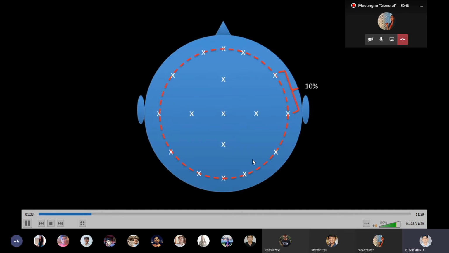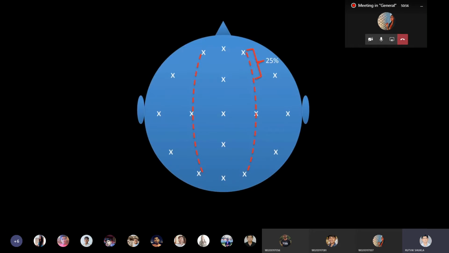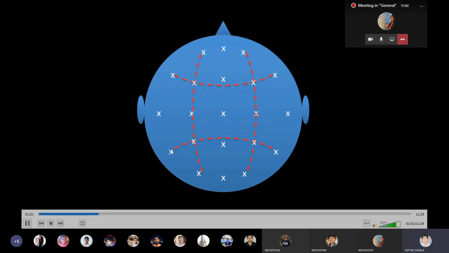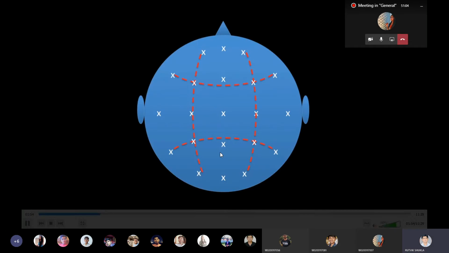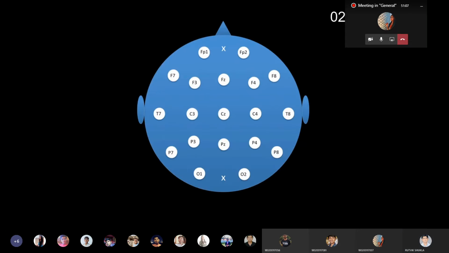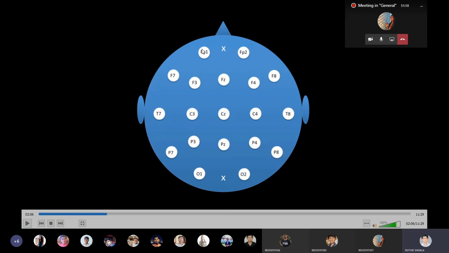Then they are making a circle, 10%. Again they are taking a line like this. This is again for defining the position. Then they are dividing like this, and then they are also identifying the positions of other things. Yes, the same thing which we are discussing, the front pole. These are part of the frontal, frontotemporal. This is temporal, posterior, or the posterior temporal. These are the parietals. These are the occipitals. These are the centrals. Clear?